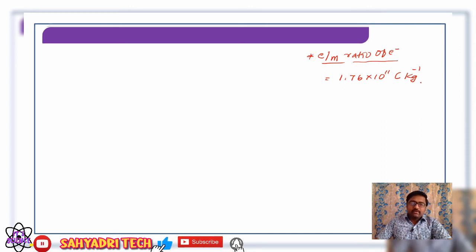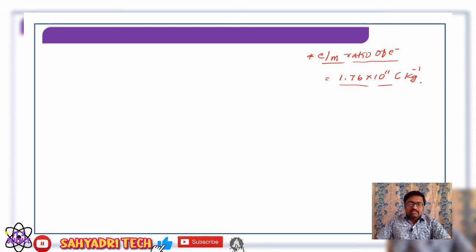What is the value we found? It is 1.758822 into 10 raised to 11 coulombs per kg. So overall we can round it off. It is 1.76 into 10 raised to 11 coulombs per kg, right?